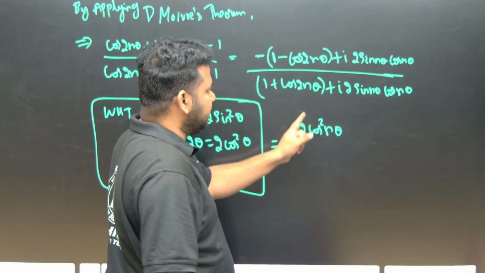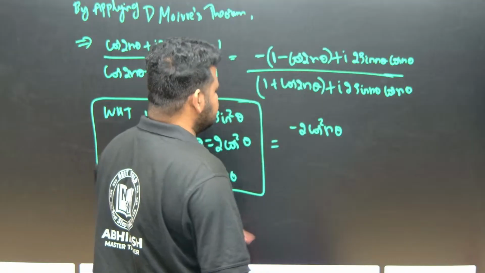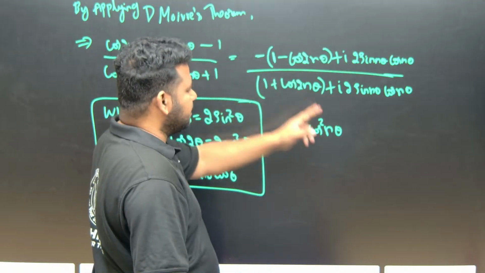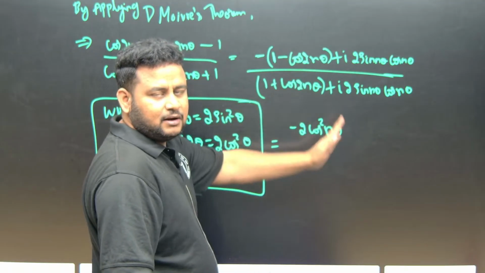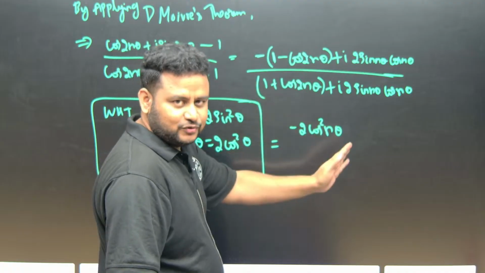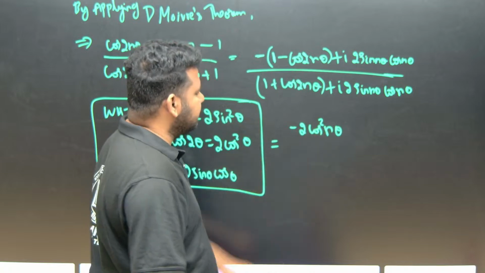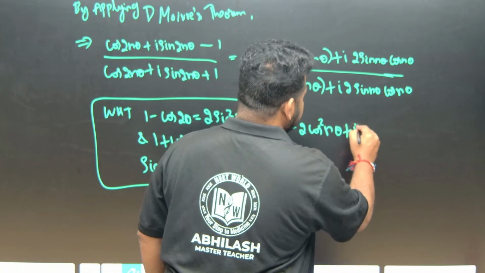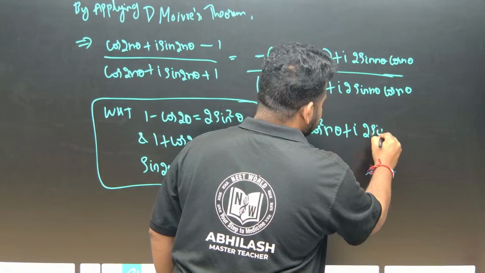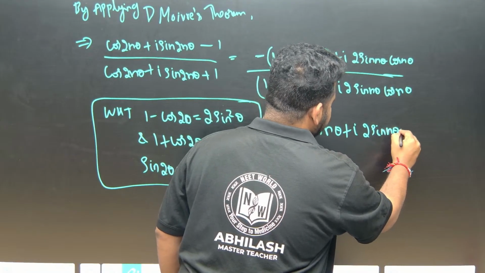Minus 1 is minus 2 sin square n theta. N is very important. So 2n will become n, double will become half. If it is 4, it will become 2; if it is 6, it will become 3; if it is 2, it will become 1. So cos square n theta plus i into 2 sin n theta, copy it as ever, whatever it is, you copy that.